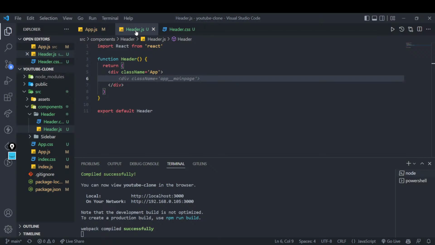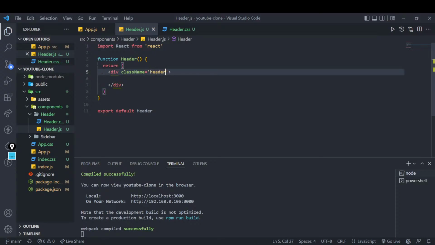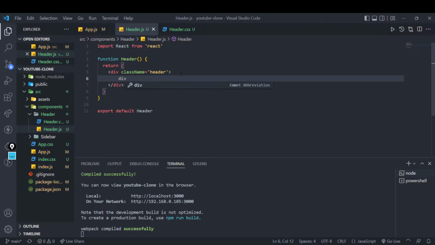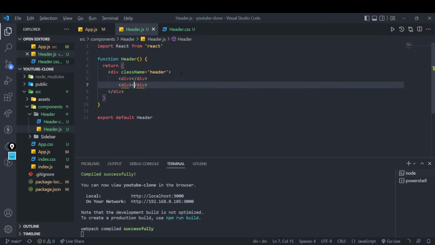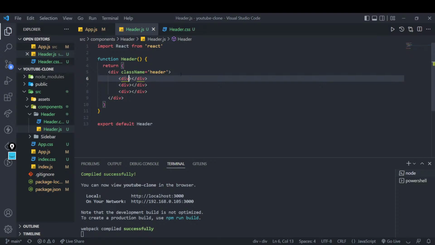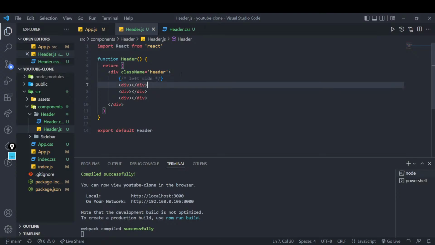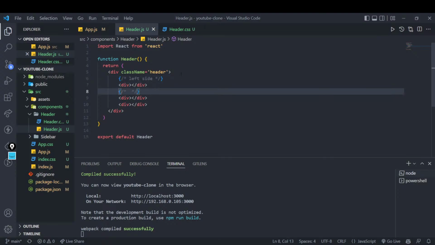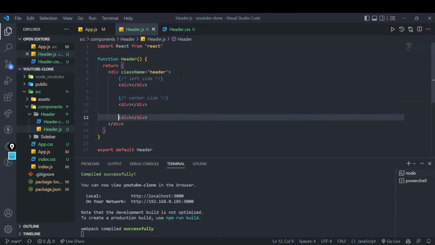Yeah, so this is not my app, so I don't need to give it an app, or I will give it a header. So inside it, I will simply create 3 sections as I have told you. Division. Again, I will copy this 3 number of times. This will be my left component, maybe left side. This will be my center side. See, I'm writing proper comments. I believe this will help you. This will be my right component, or maybe right side of it.